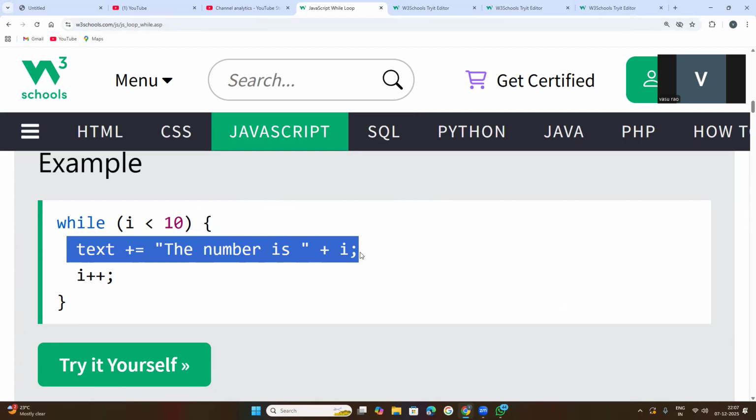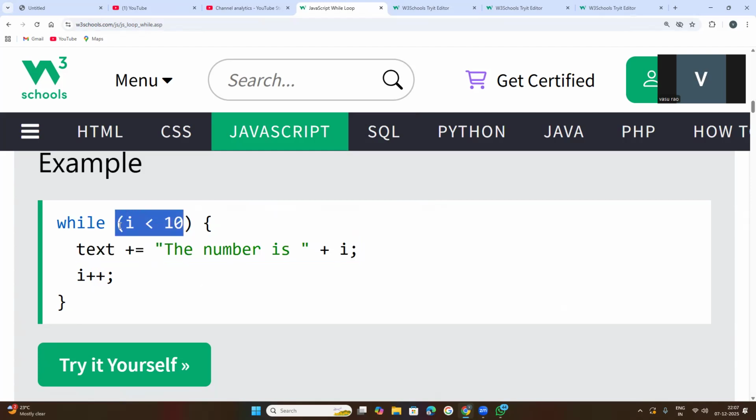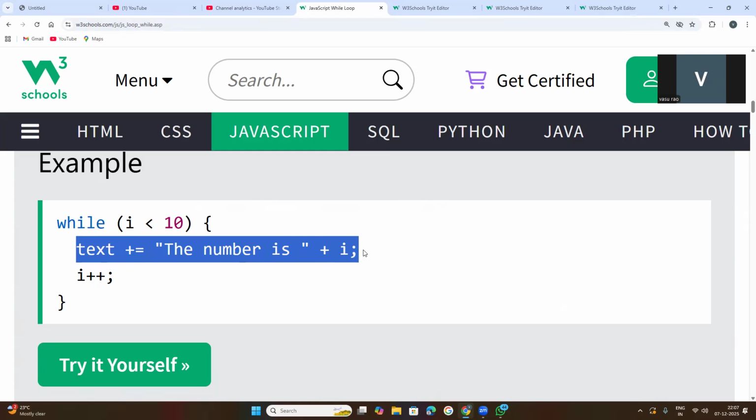So this continues until the condition is violated. When i is equal to 10, 10 less than 10 is not satisfied, so the condition fails. 10 is equal to 10, that is okay, but 10 less than 10 is not true. So up to i equal to 9, this line of code, this block of code, will be executed.